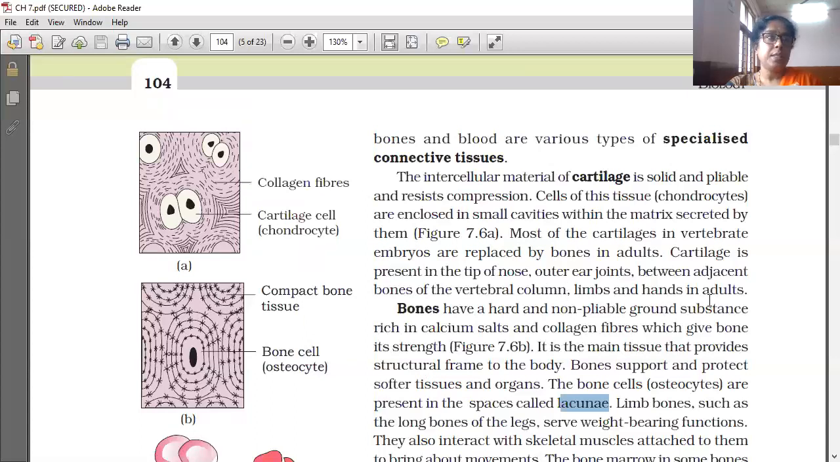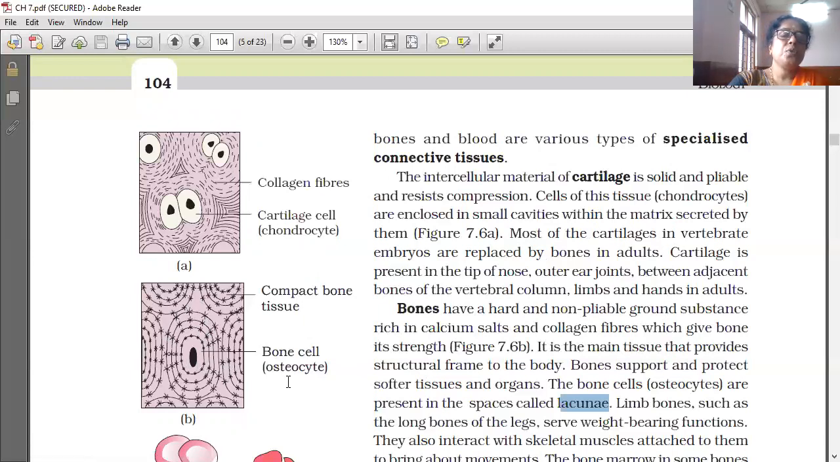and hands in adults. And the difference between bones and cartilage is an important question. So, you have to learn the difference. Bones have a hard, non-pliable, non-bending substance rich in calcium.